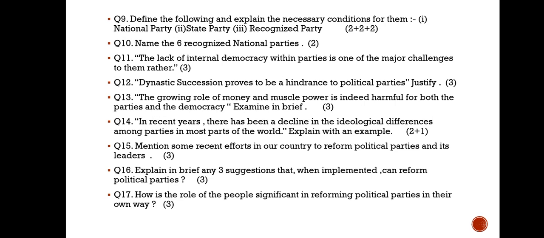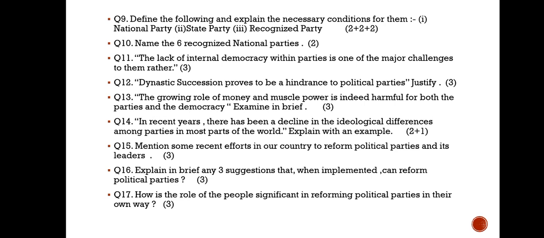The lack of internal democracy within parties is one of the major challenges to them. 3 marks. Dynastic succession proves to be a hindrance to political parties. Justify, 3 marks. The growing role of money and muscle power is indeed harmful for both the parties and the democracy. Examine in brief, 3 marks.